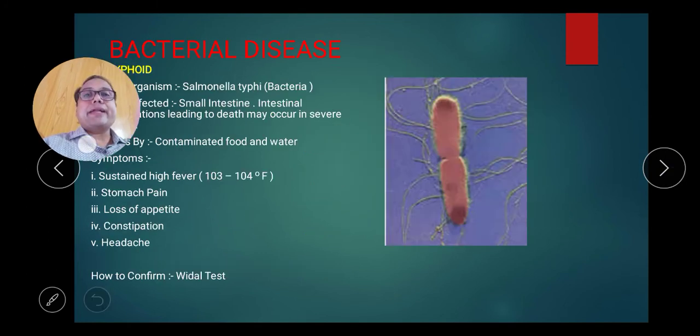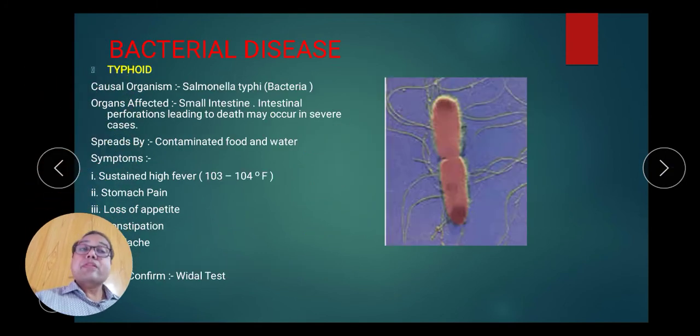Now the next topic is bacterial disease. The first bacterial disease is typhoid. In the case of typhoid, the causative organism is Salmonella typhi. The organ affected is the small intestine, and perforation can lead to the death of the patient. This disease is spread by contaminated food and water.